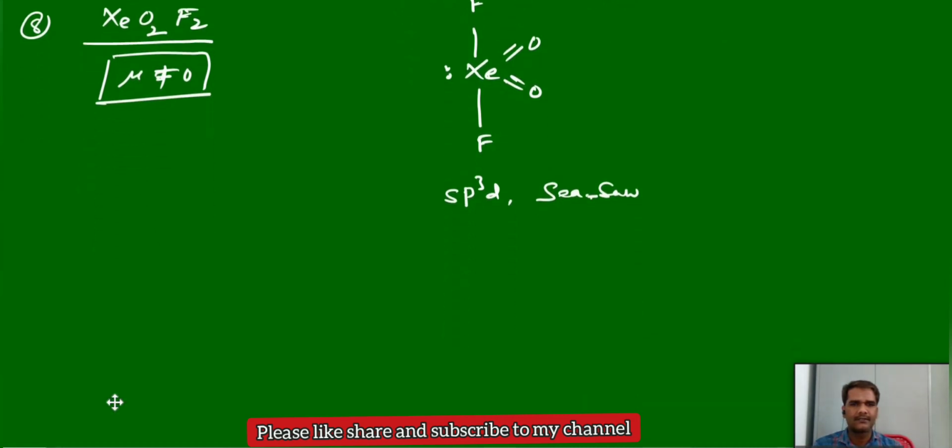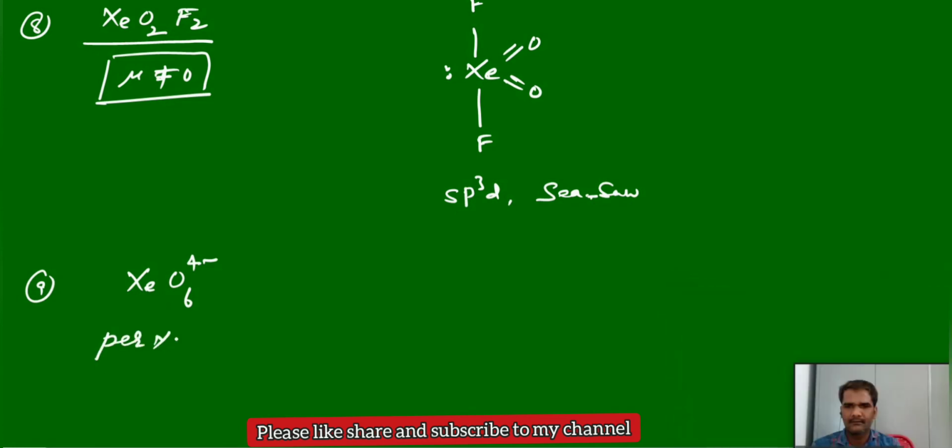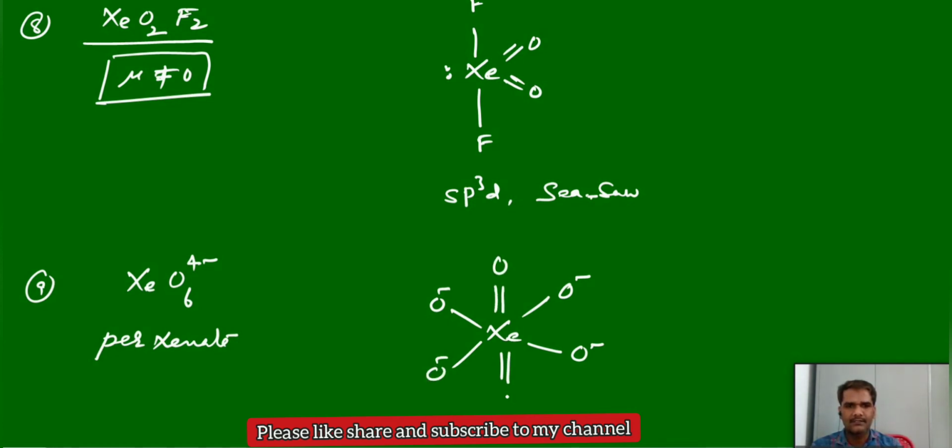The last one, perxenate, XeO6 4-, this is called perxenate. Xenon is the central atom. Four oxygens carry a negative formal charge, and 2 of the oxygens have multiple bonds.